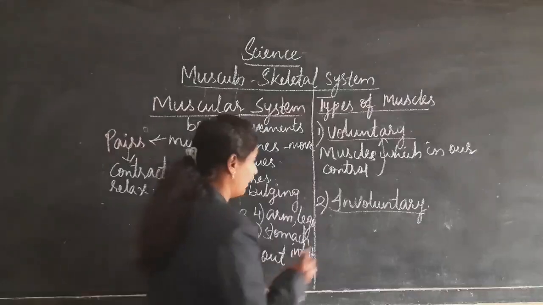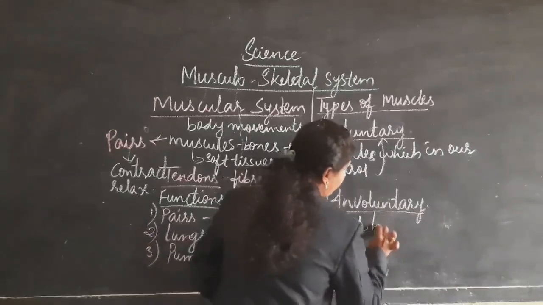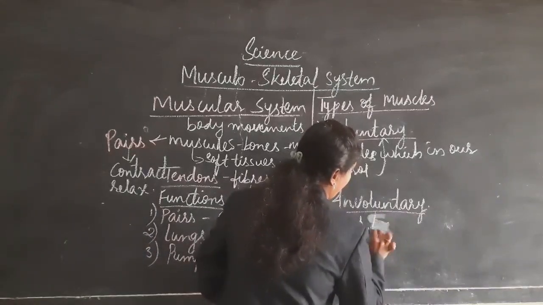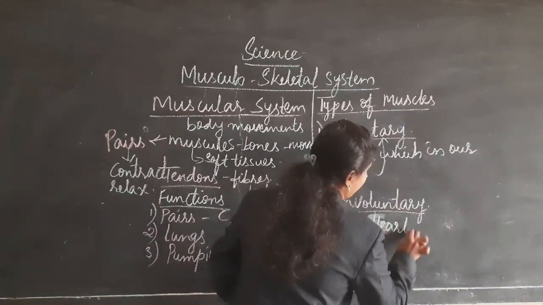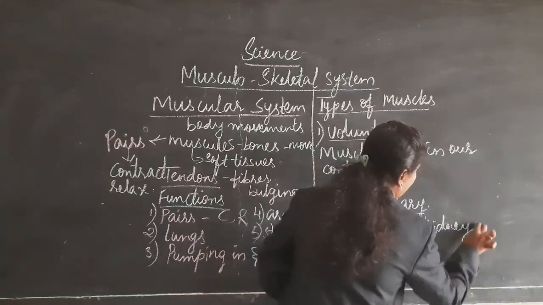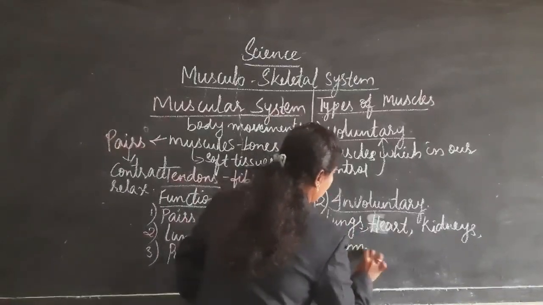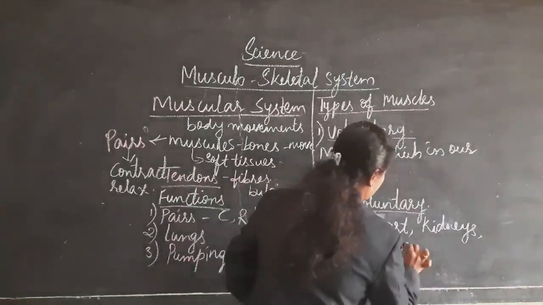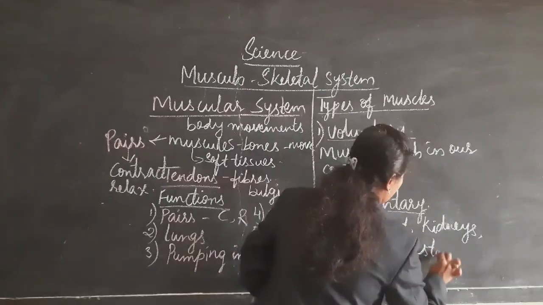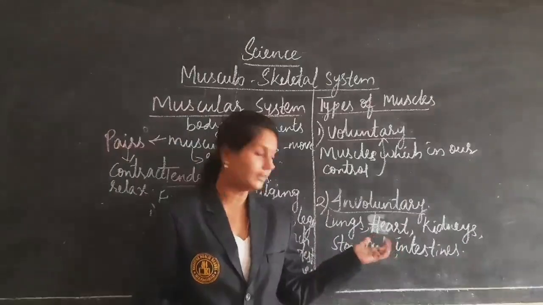Yes, that is nothing but the lungs, brain, heart, kidneys, stomach, intestines, etc. So involuntary muscles, the lungs are there now.